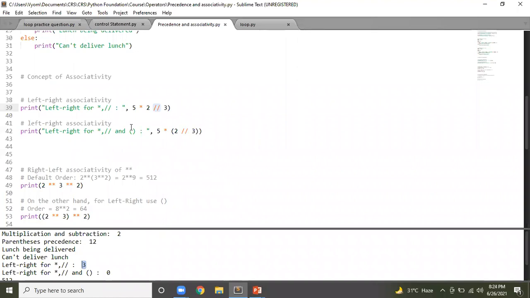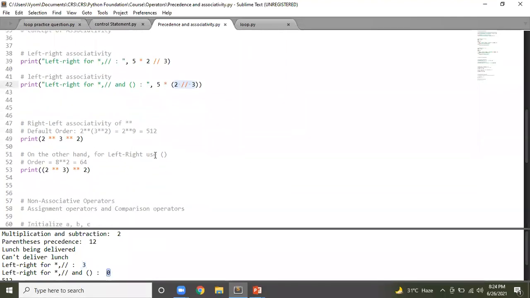Next, again, associativity is from left to right hand side if they have the same precedence. But in this case, it doesn't, because you have brackets over here. So this will get calculated first. This returns 0. So 0 into 5 will give you 0.